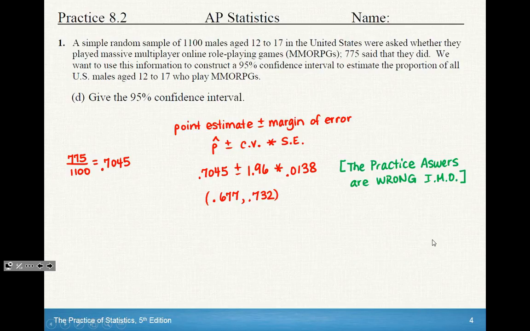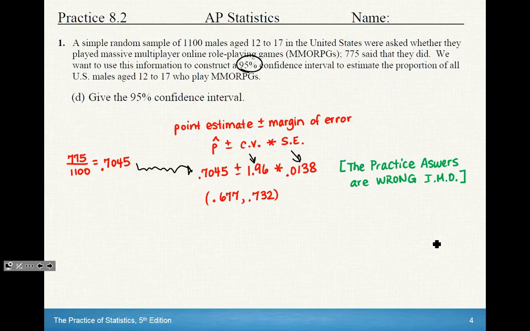Okay, so our p hat is 0.7045 because that comes from the 775 divided by 1100. That is our point estimate. Our critical value, if we're doing a 95% confidence interval, we know from the previous problem, Part C, that you would get 1.96. And then again, for the standard error, we got 0.0138 from the previous.